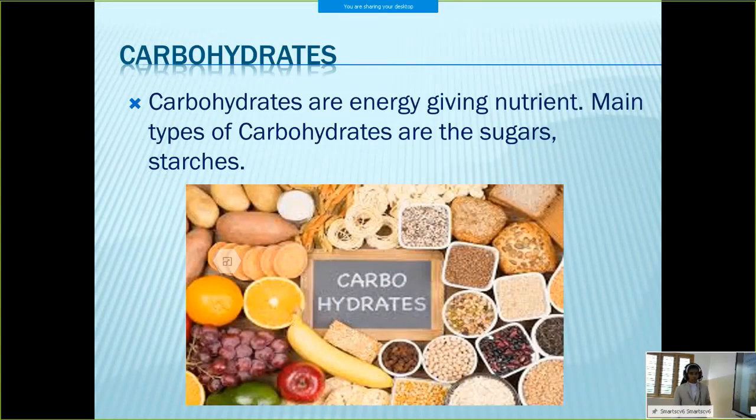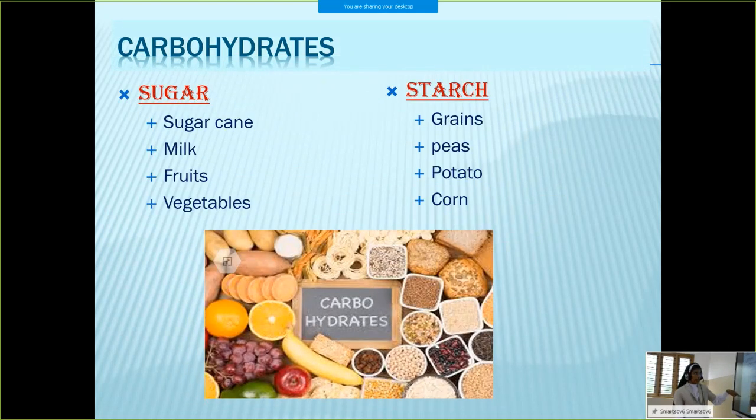Okay. Then we discussed about carbohydrates. Carbohydrates are called the energy giving foods. And two types of carbohydrates are sugar and starch. The foods containing sugar are sugar cane, milk, fruits and vegetables, etc. And the starch containing foods are grains, peas, potato and corn, etc. Okay.